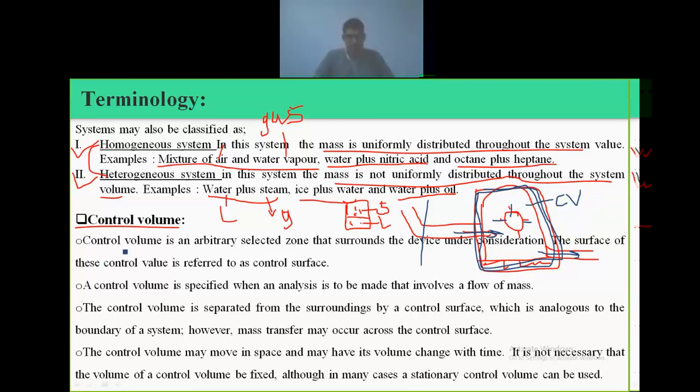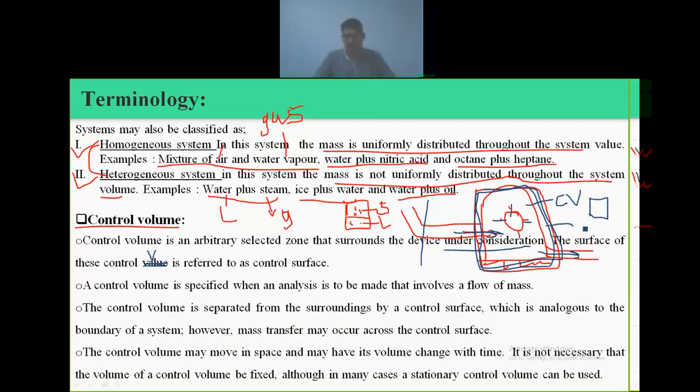The control volume is an arbitrarily selected zone, any zone which we select for study. The surface of the control volume is referred to as the control surface. Okay, so as we see, for the closed system there is a system boundary, and for the open system, the boundary is called the control surface. Control surface, right?